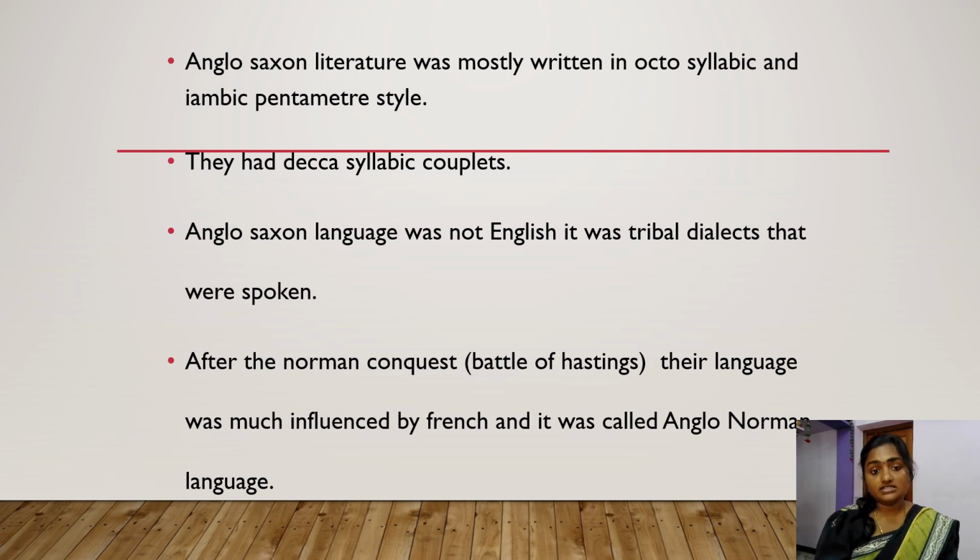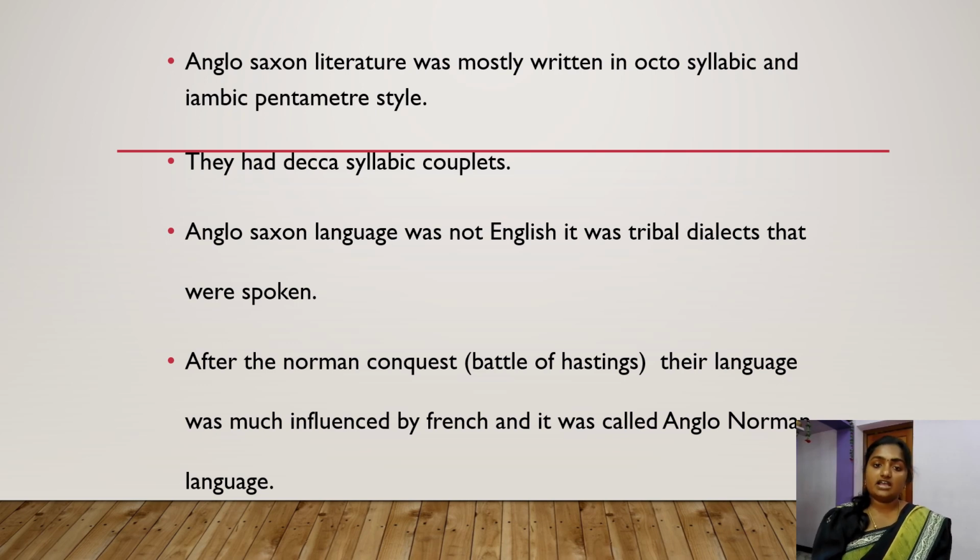These Anglo-Saxons were writing a lot of couplets, in decasyllabic forms, and they were using styles of iambic pentameter and octosyllabic forms. One of the earliest styles used by them was octosyllabic and iambic pentameter, and they were writing in decasyllabic couplets. What are couplets? They are two-line poems, right? So they were writing couplets.